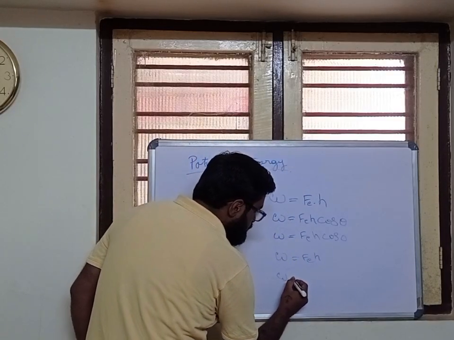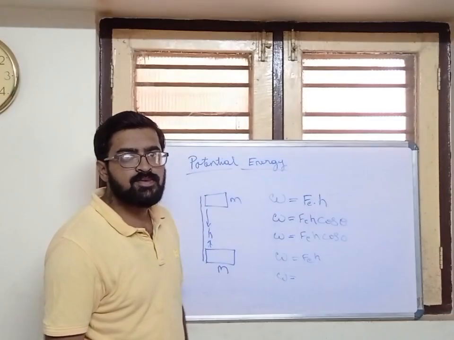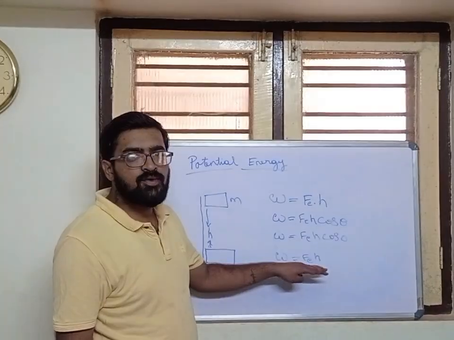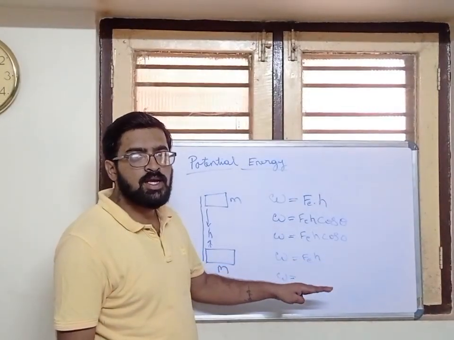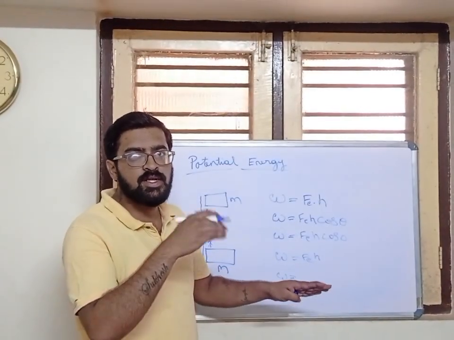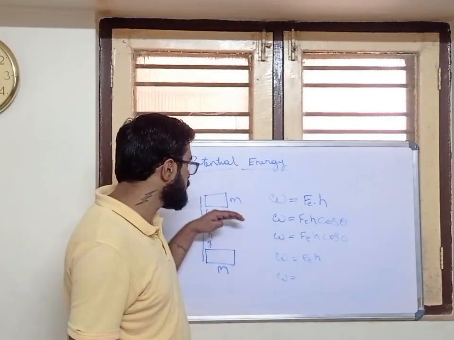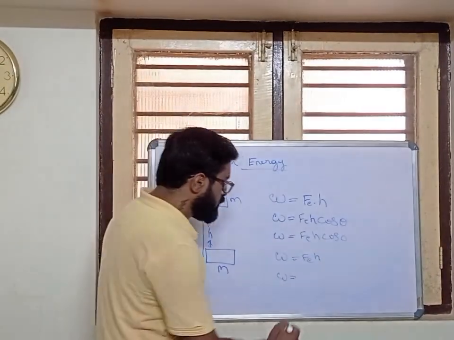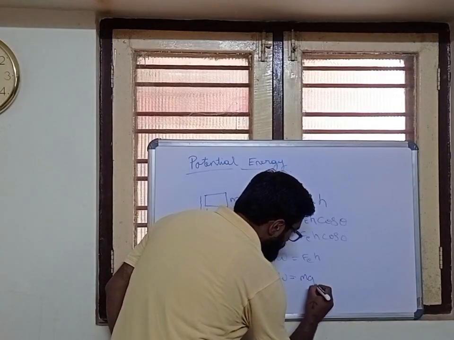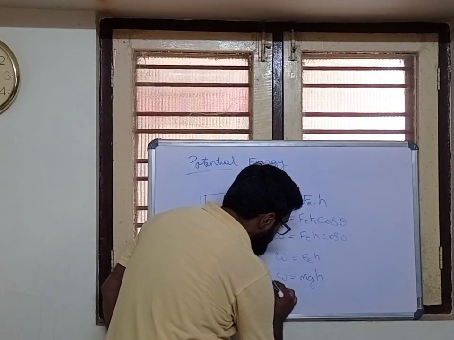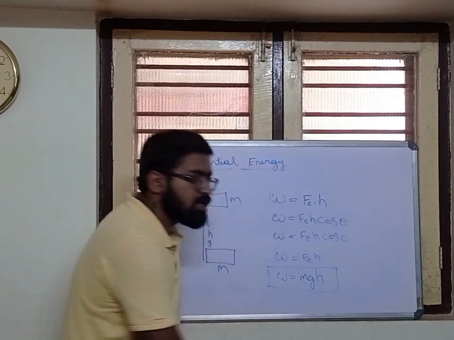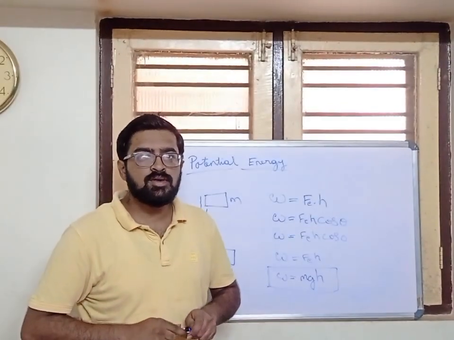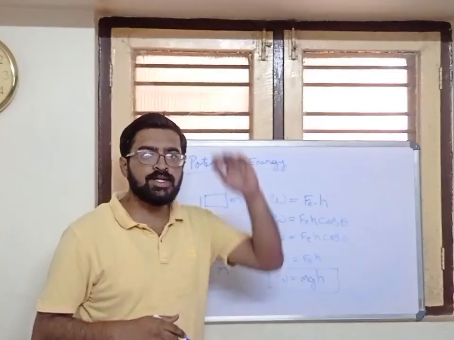What is the external force F? It is m into g. m into a actually, where a is acceleration due to gravity. It is because of the height from the surface of the Earth. So the work done is m g h. This is the equation for potential energy from the surface of the Earth to a certain height.